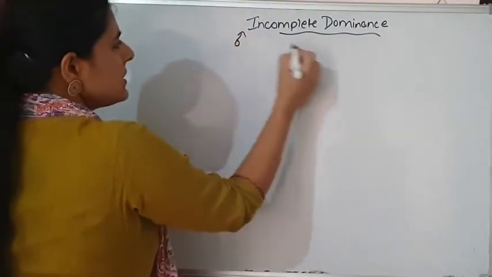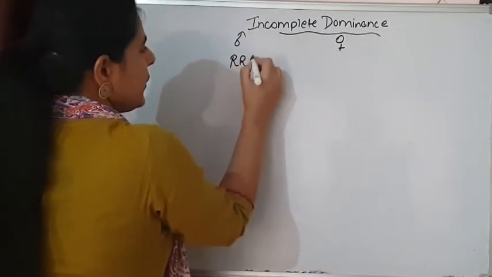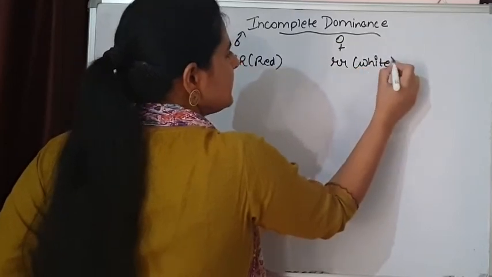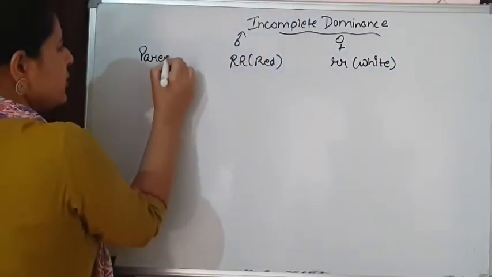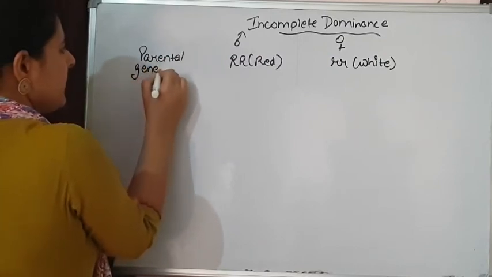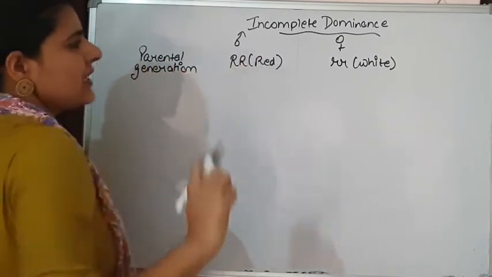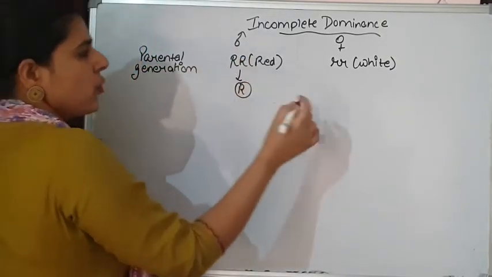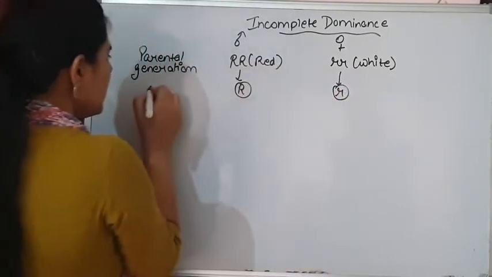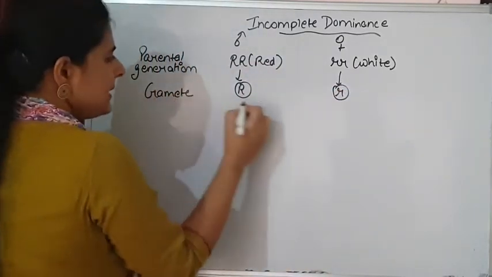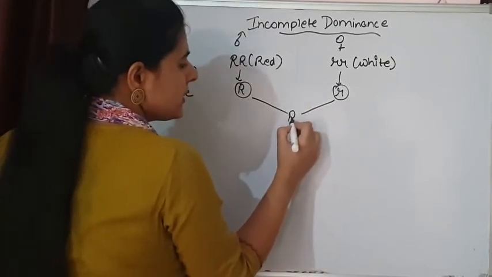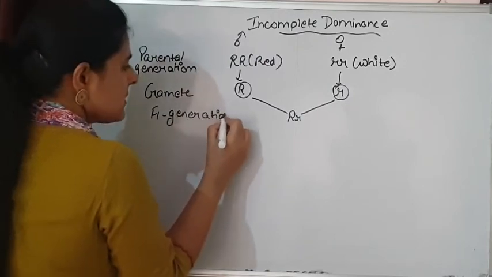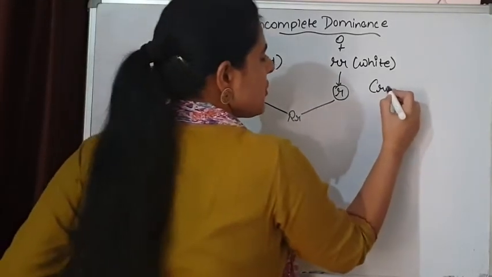So one parent is with red flowers and the second parent is with white flowers. This is the parental generation. This parental generation is going to form gametes. All the gametes are of the same type because they are homozygous. These are the gametes, and these gametes are going to fuse together to form the F1 generation. This is our F1 generation that has come because of cross pollination.